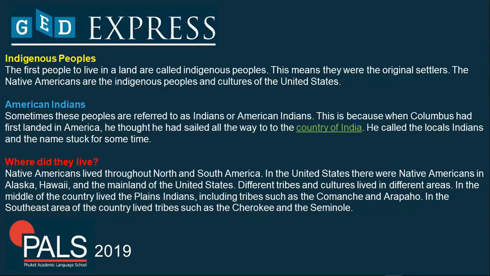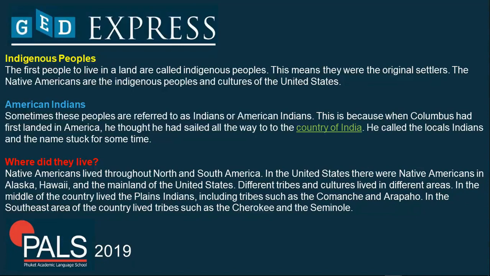Because as we all know, Christopher Columbus loved to explore other countries. So when he just passed by that area, he thought it was India. But actually it's not. It is Native Americans from what is now the United States. He called the local people Indians, and the name stuck.